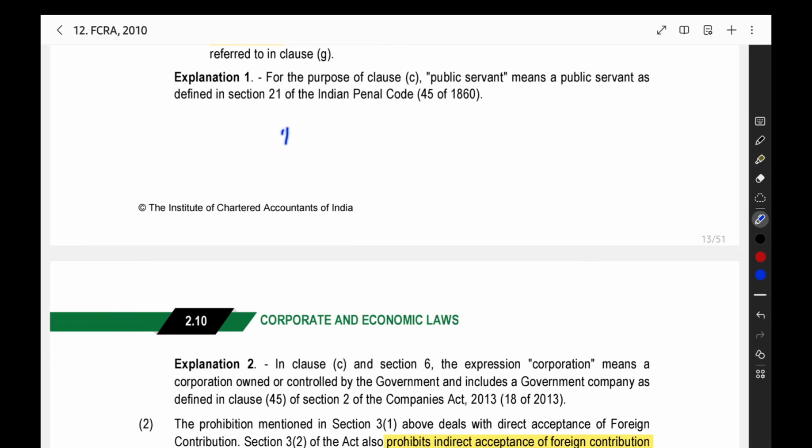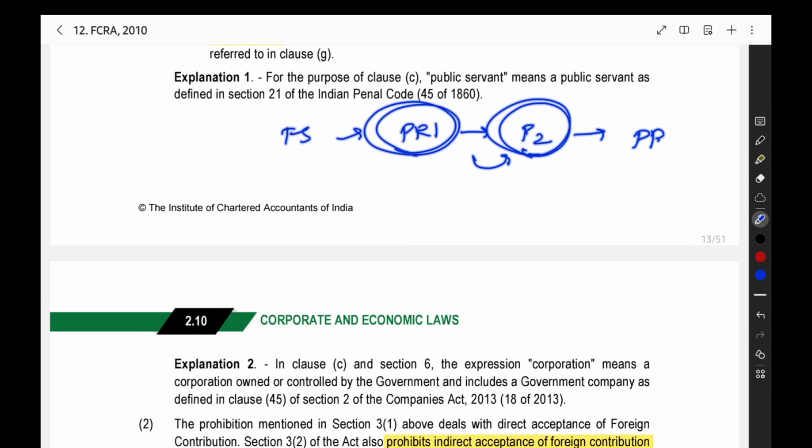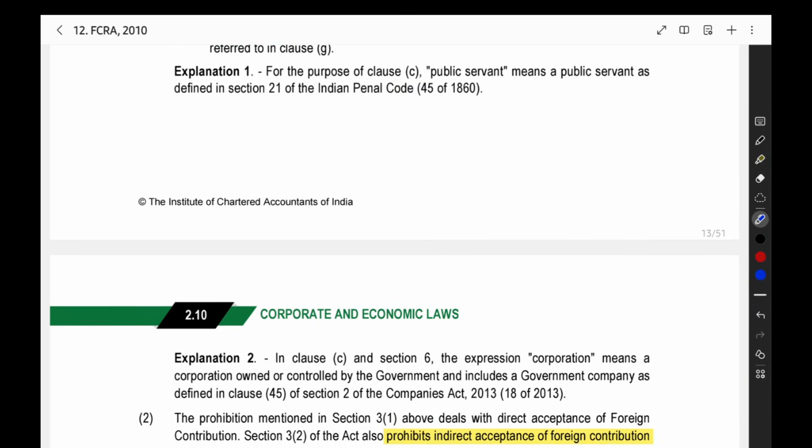So I will tell you one more time. From foreign source, person resident in India is getting. From him, person 2 will get. From him, the prohibited persons will get. When the person resident in India is receiving, he should check before transferring to person 2. What he should check? Whether this person 2 has any chance to transfer to the prohibited person. If he will transfer, then you should not do this transfer itself. You should not transfer to the person 2. So that is the thing here.